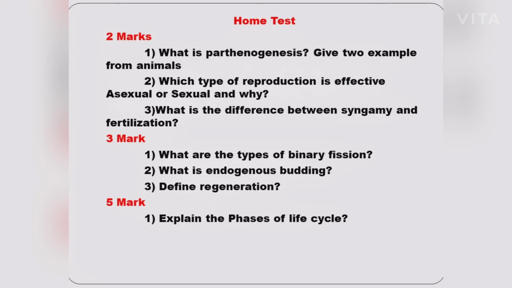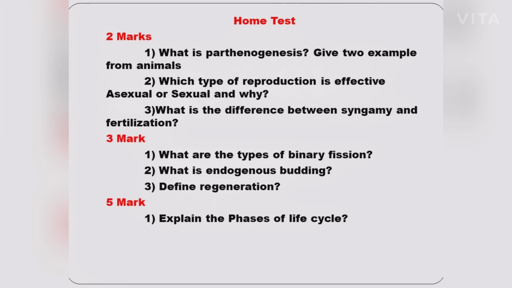Now home test. Two mark questions: what is parthenogenesis? Give 2 examples from animals. Next, which type of reproduction is effective, asexual or sexual, and why? Next, what is the difference between syngamy and fertilization? In 3 marks, what are the types of binary fission? What is endogenous budding? And what is regeneration? In 5 mark question, explain the different phases of life cycle.